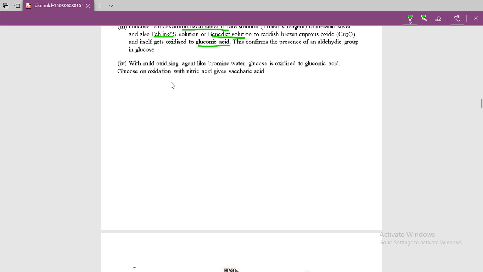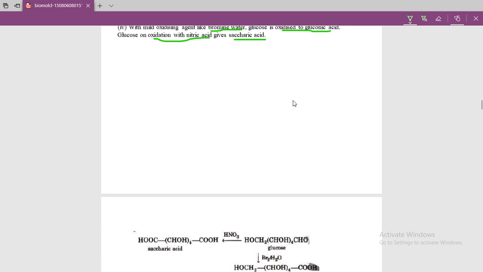These are mild oxidizing agents. Here the mild oxidizing agent is bromine water, which oxidizes glucose into gluconic acid. When glucose is oxidized with nitric acid, it gives saccharic acid. There is very little difference between these two.